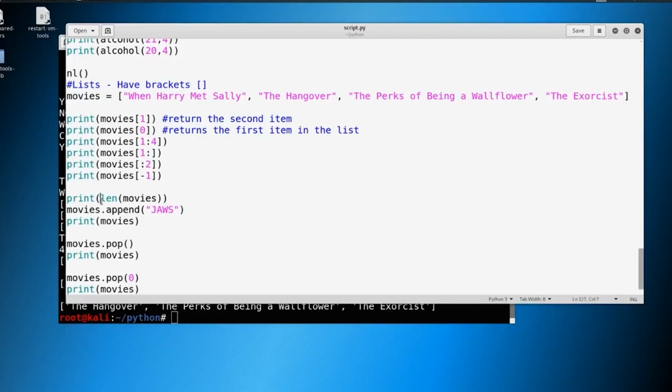So we can also utilize printing out length, or we can do a .append and add to the list, or a .pop. And there's a lot of different things we can do here to append to these lists or remove from these lists, etc. So this is just the basics, but hopefully what you take away from this is that lists have brackets, and there are items in a list and they start with 0. Those are the key takeaways. So in the next video, we're going to briefly talk about tuples, and then we're going to move on into looping. So let's go ahead and do that.